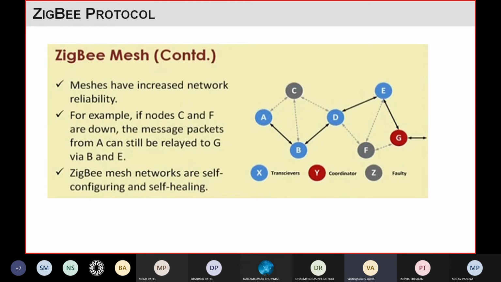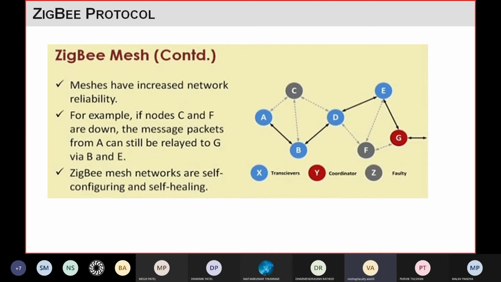Now once your network has chosen the path like A, C, D, F and G, when you want to transfer data from A to G, at some time, because of some problem, your nodes C and F have some problem and those routers are down, still data can transfer through the alternative route, which is A, B, D, E, G. So you can see that though some nodes are faulty, some nodes are not working properly, still data can transfer from source to destination.